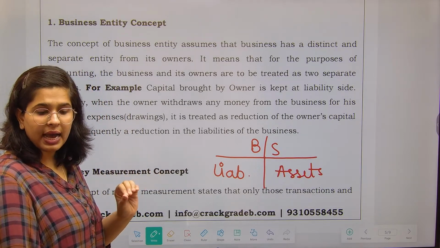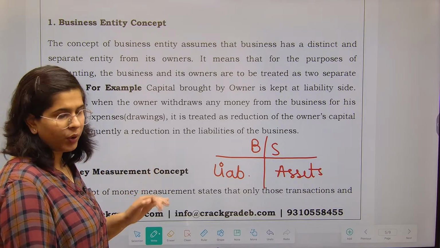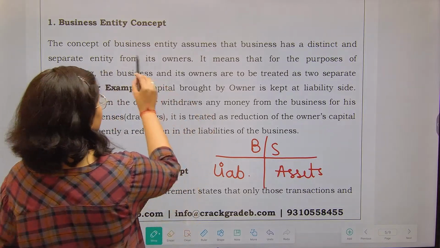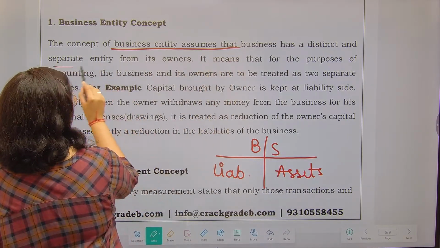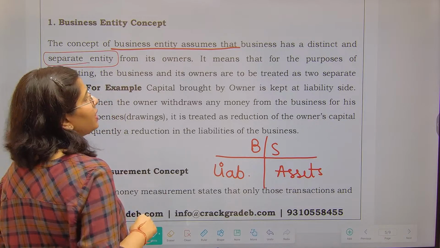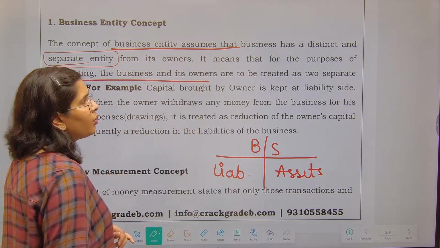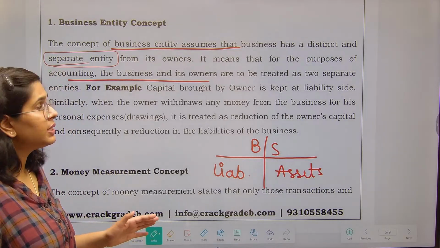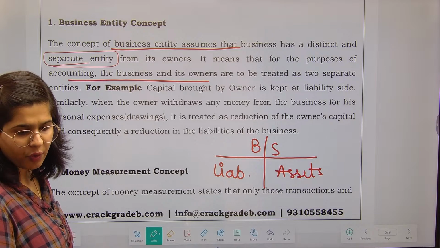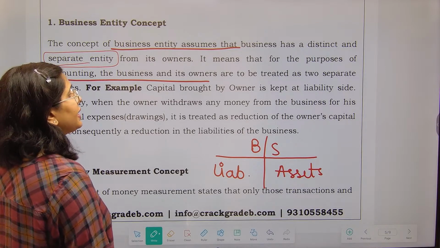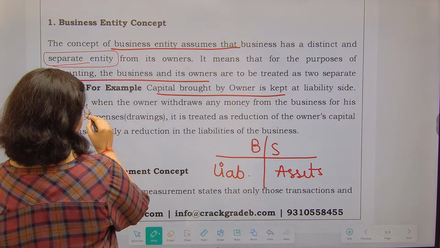ठीक है, बहुत ध्यान से समझिएगा, especially the examples. Examples are very important. So the concept of business entity, it assumes that business has a distinct and separate entity from its owners. It means that for the purpose of accounting, business and owners are to be treated as two separate entities. Now, for example, the example I have already provided you, that the capital which is brought by the owner, it is kept at liability side.